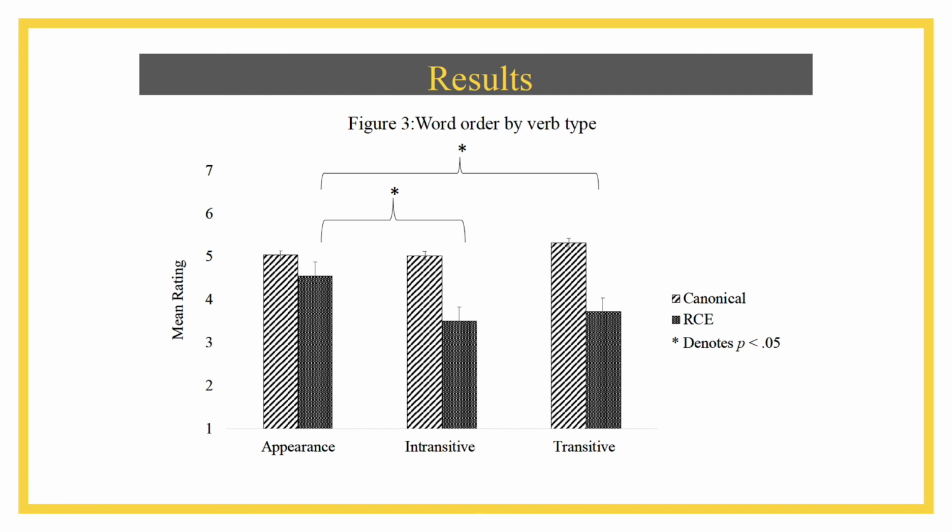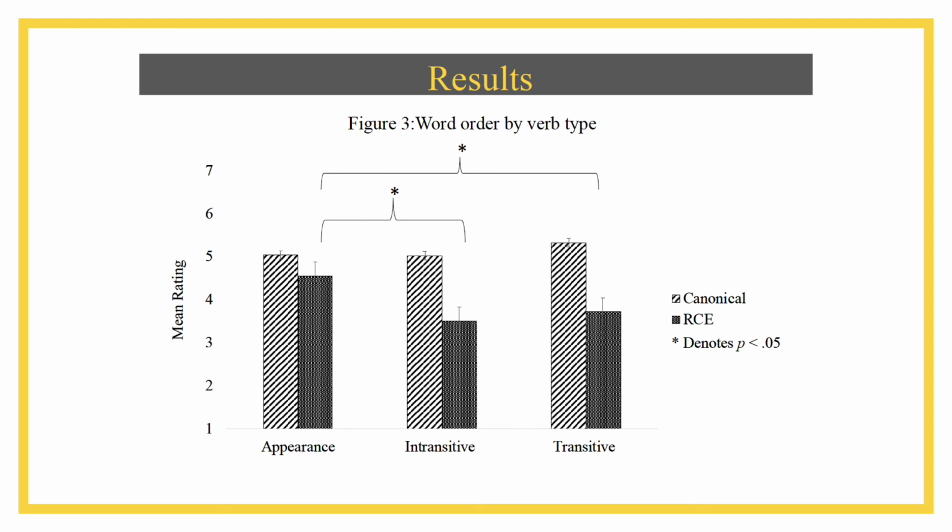Our statistical analysis showed a significant interaction between word order and verb type, which was driven by the RCE sentences with appearance verbs being significantly more acceptable than the RCE sentences with intransitive non-appearance verbs and the sentences with transitive reflexive verbs. Also, surprisingly, the RCE sentences with transitive reflexive verbs were no less acceptable than the RCE sentences with